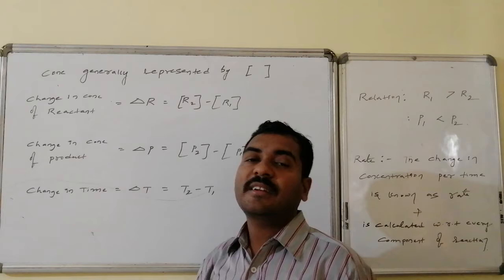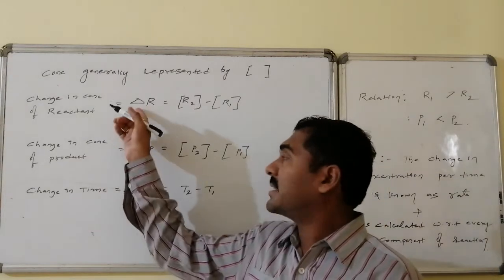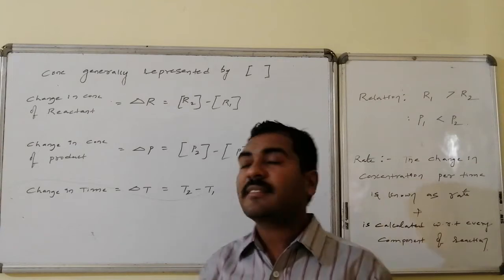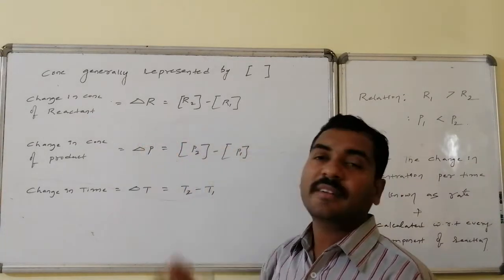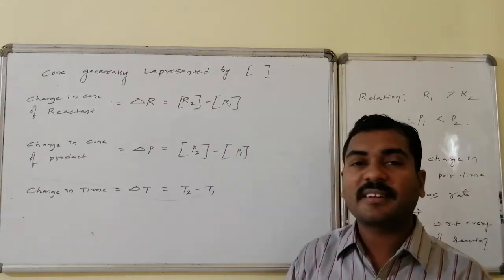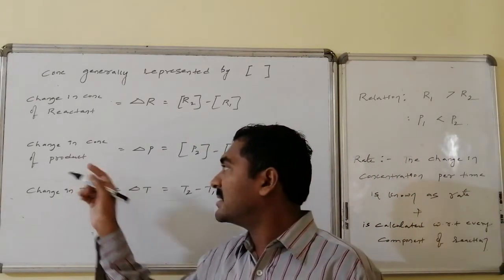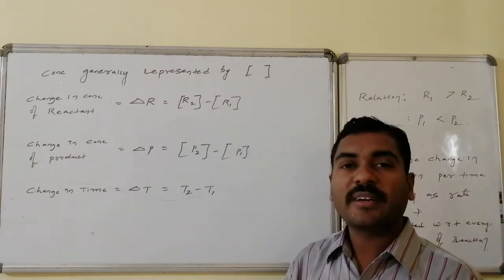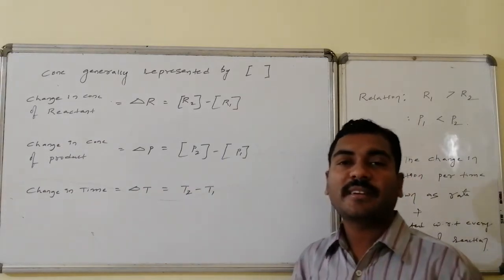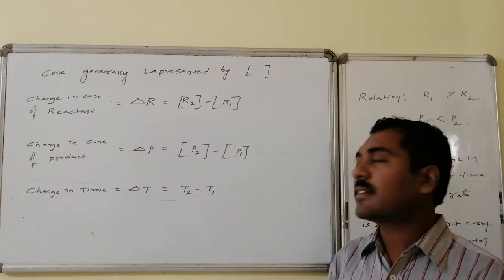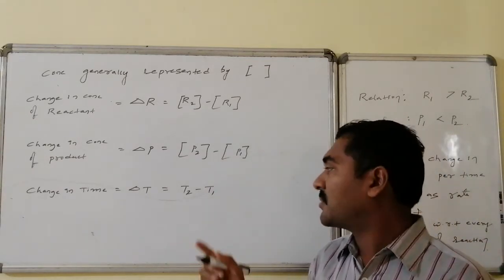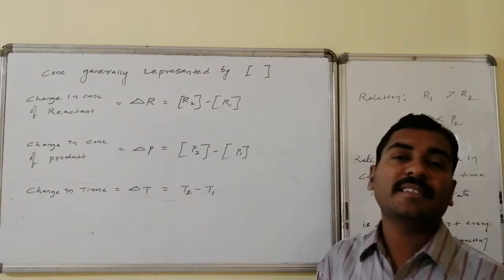Change in concentration is indicated by delta. For the simplest reaction, where the reactant is R, the change in concentration of R, delta R, is final concentration minus initial concentration. Similarly, the change in concentration of the product, delta P, is equal to the final concentration of the product minus the initial concentration of the product. Change in time, delta T, is equal to final time minus initial time.